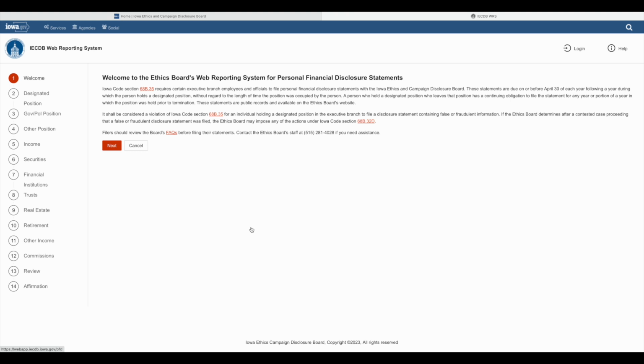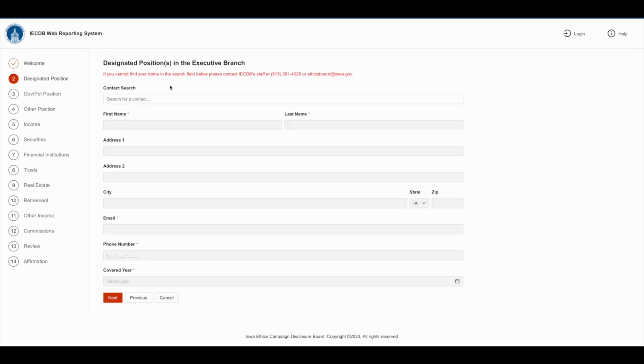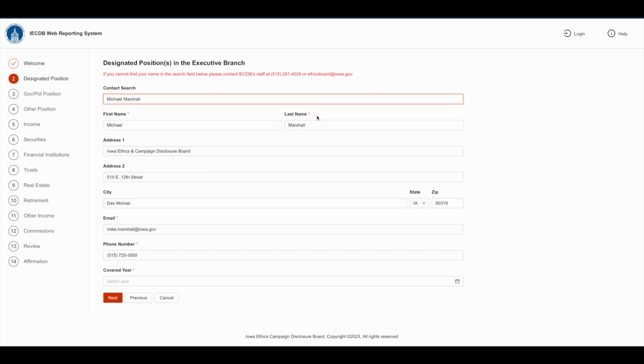Before we begin entering your information for your PFD, please note that the PFD is due no later than April 30th of each year. For 2023, your PFD will cover the calendar year 2022. Now, let's get started. To begin entering your information, you'll need to enter your name in the top search box. If your name does not appear, you'll need to contact our office at ethicsboard@iowa.gov. For the purposes of this example, we'll use our past director, Mike Marshall.